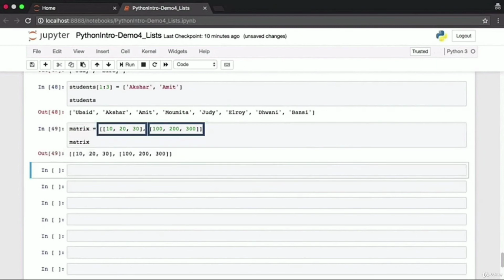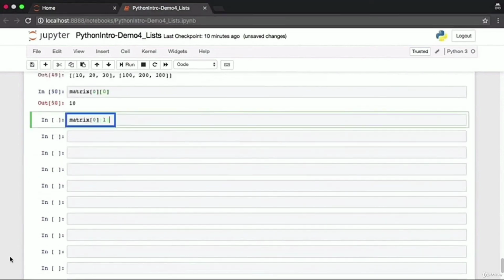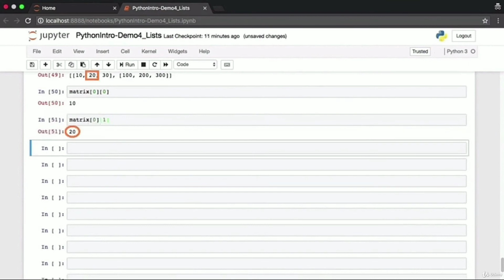Here we have a two-dimensional matrix where we have two list elements within the outer list. In order to access a single element within this matrix, you'll need two square brackets, and you'll specify an index within each square bracket. The first index is for the row and the second index for the column. This is how we access the very first element at index 0, 0. If you want to access the element which is in the first row but the second column, you'll use the indices 0 and 1. This will give you the element 20.